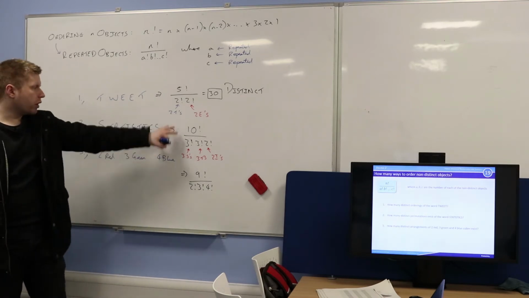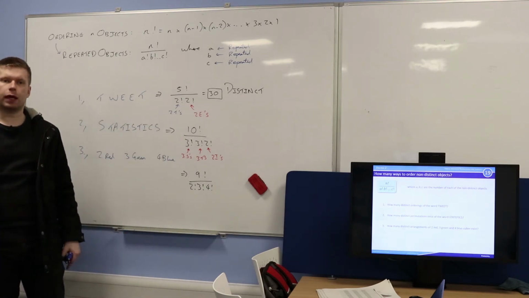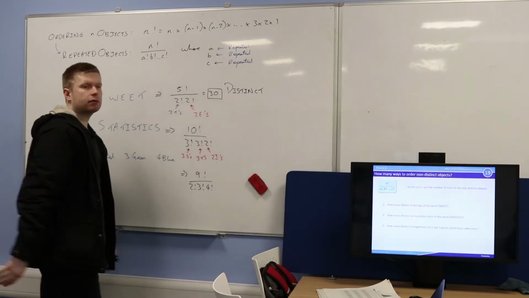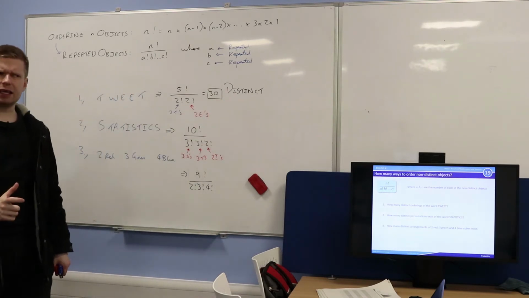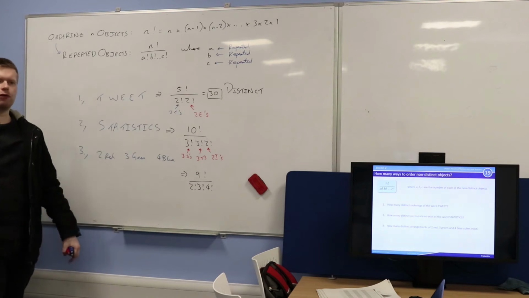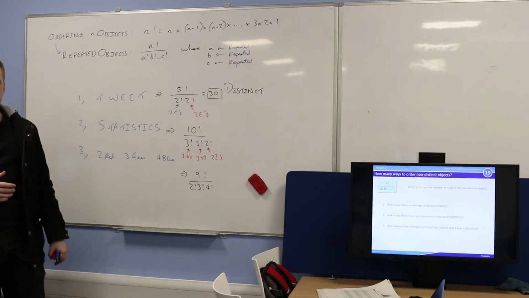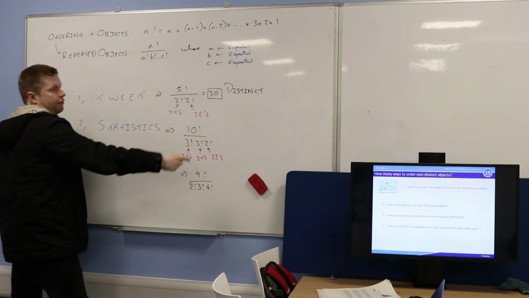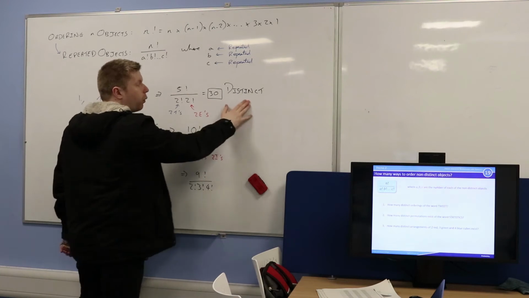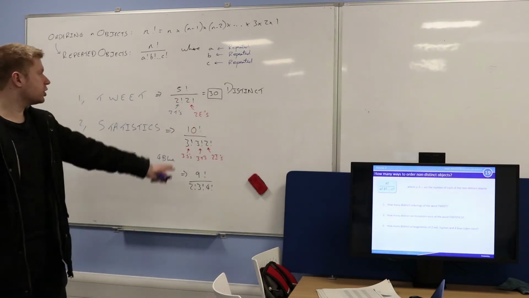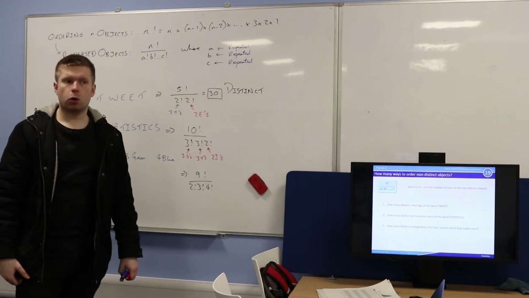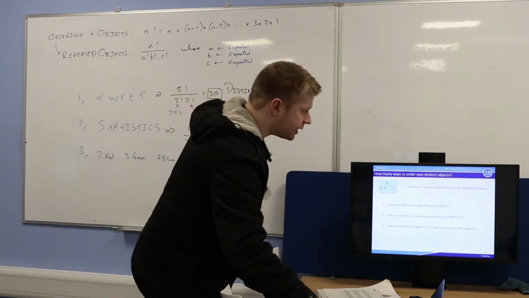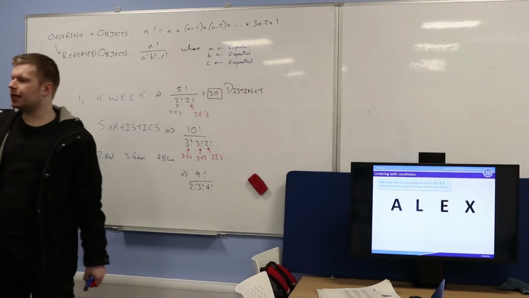And of course you can stick all this in your calculator and work out what it actually is, but I'm more interested in the process of how you get there. Okay? Key word there is distinct. If it didn't say distinct, could you get away with just putting 5 factorial for the first question? I think so, because we're not saying they have to be different arrangements. But the question in the exam, by the way, will always say distinct. So if it says distinct, you need to think about this. All good? Fantastic.